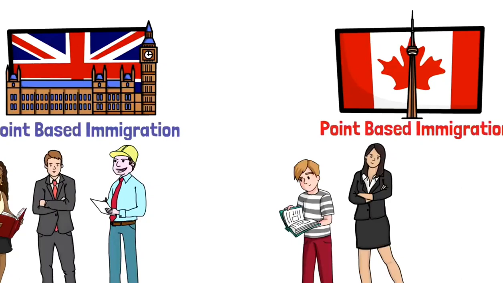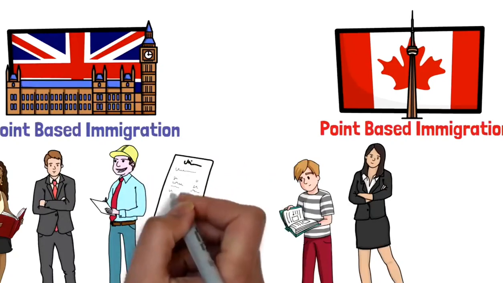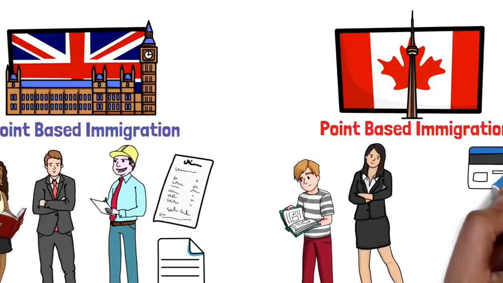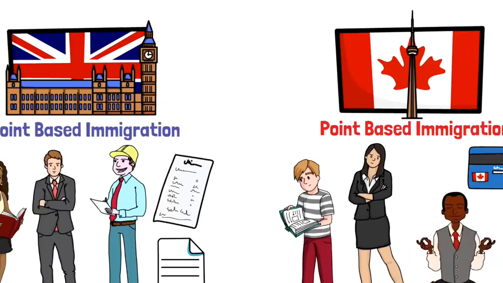But in a nutshell, the UK's point-based immigration system would have one of the very crucial eligibility criteria of having a job offer letter, and would provide you the work permit. While obviously Canada does provide the work permit, and for that they don't have any point-based immigration system, their point-based immigration system, or the Express Entry system, is for getting the Canadian permanent residency that you can get without having a job offer letter and while sitting in your home country. So that's a really great benefit.